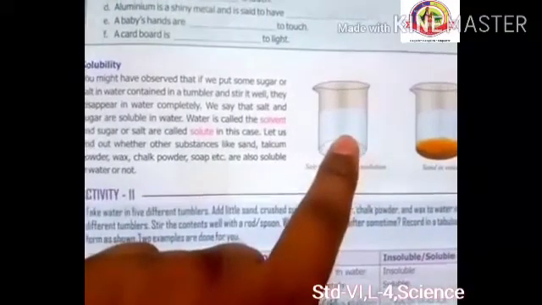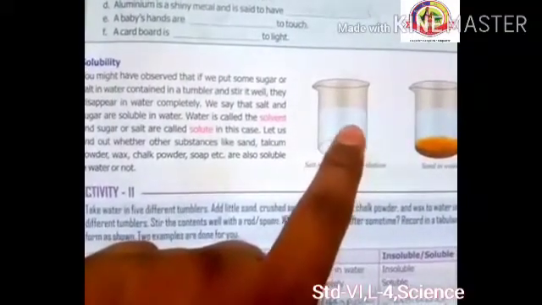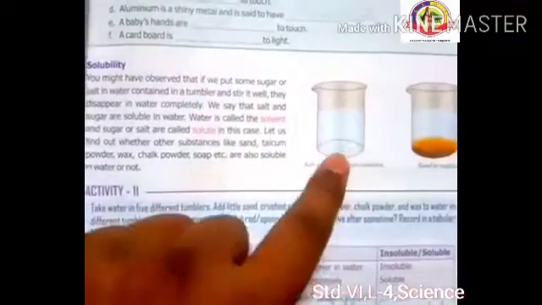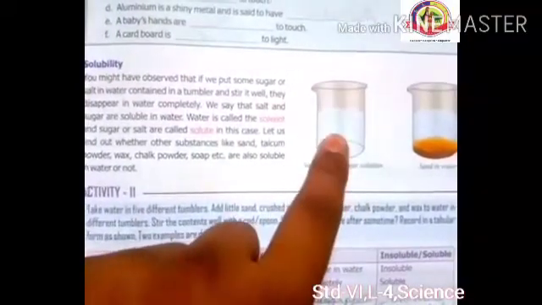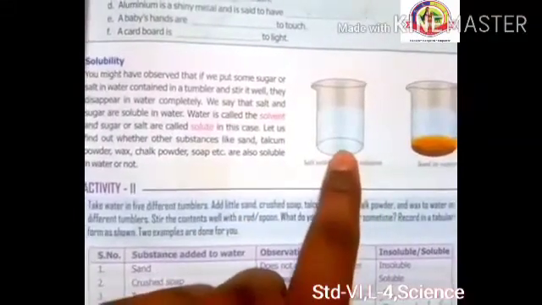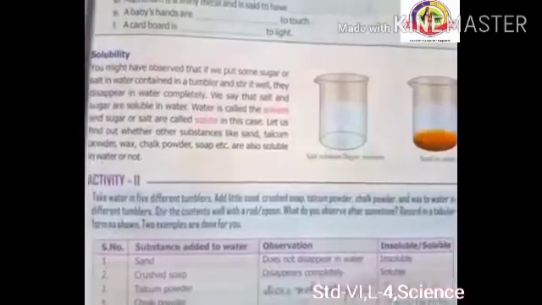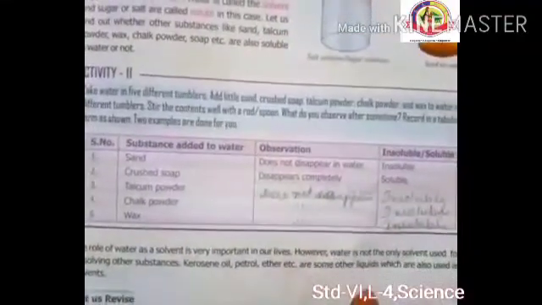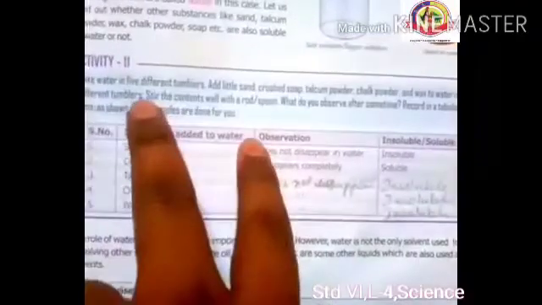So the question is whether sugar is soluble in water or not. Sugar is soluble and salt is also soluble. So we will see which materials are soluble and which materials are not soluble, right? So see here, one activity is given.